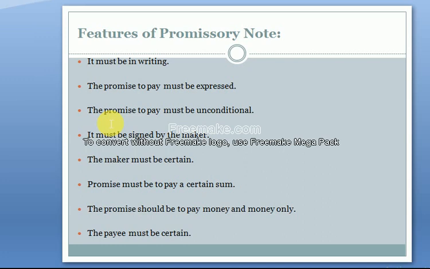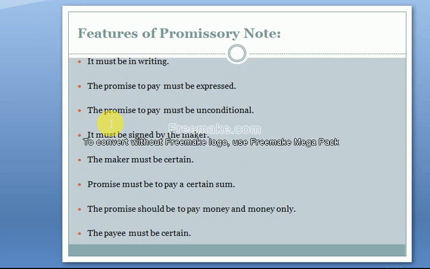As we discussed in the definition of the promissory note, it is an unconditional promise from the side of the maker, or the issuer, also called the drawer, to pay a specific sum of money.